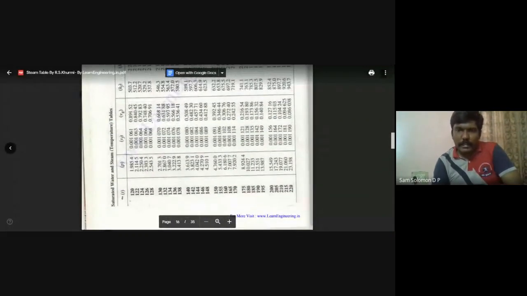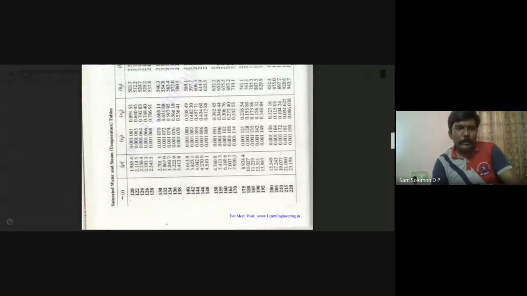For 200 degrees centigrade, the volume given was 0.4. Here, Vf is 0.001156 and Vg is 0.12716, and what is given is 0.4. So your v is greater than Vg. So obviously, the steam is in the superheated region.